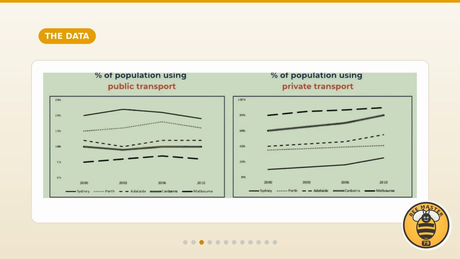Let us read the data carefully. On the left, public transport use ranges from about 5 to 22%. On the right, private car use is far higher, from roughly 10 up to 90%. The 5 cities are Sydney, Perth, Adelaide, Canberra and Melbourne.